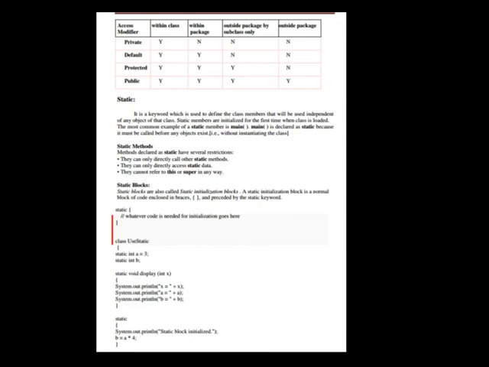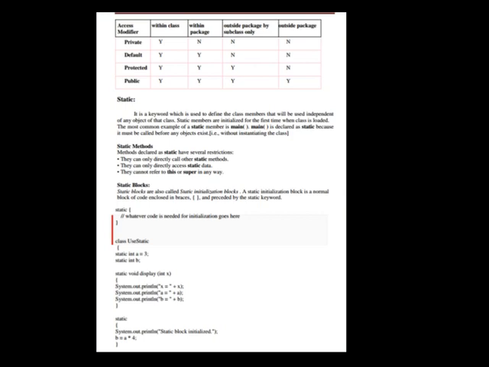Static methods. Methods declared as static have several restrictions. They can only directly call other static methods. They can only directly access static data. They cannot refer to this or super in any way.